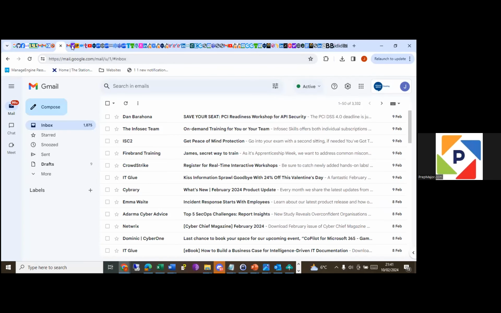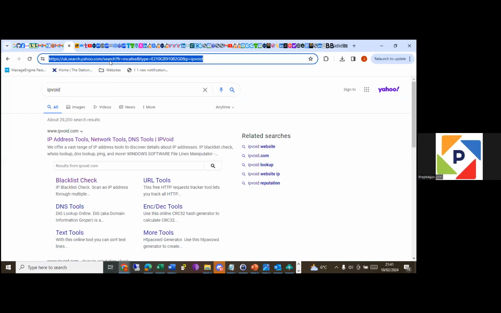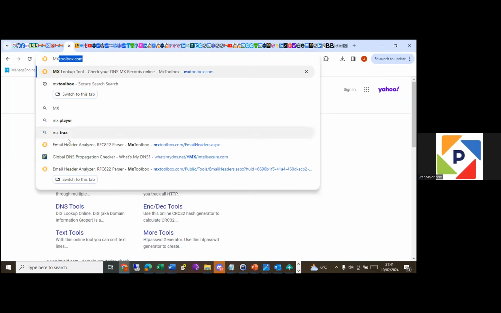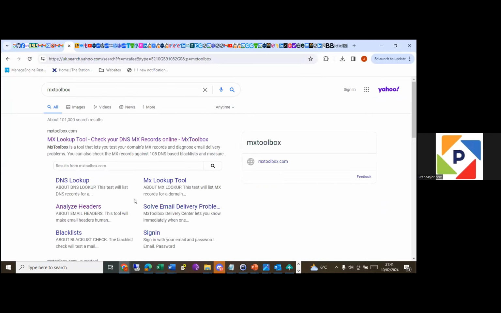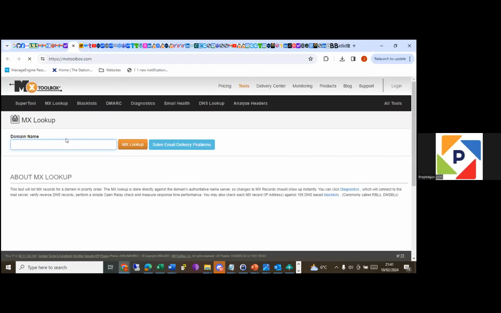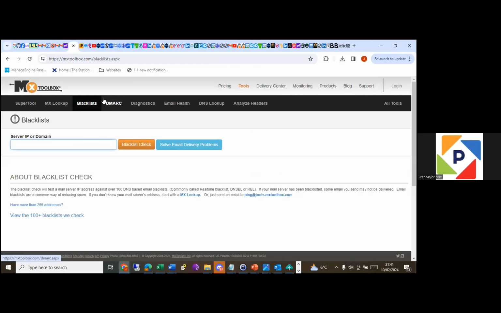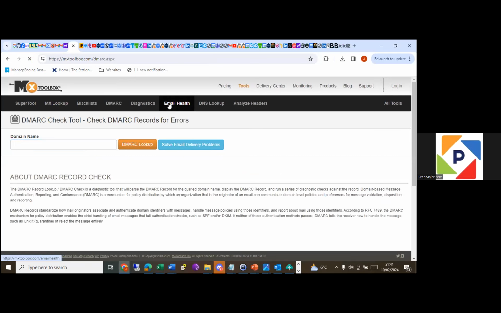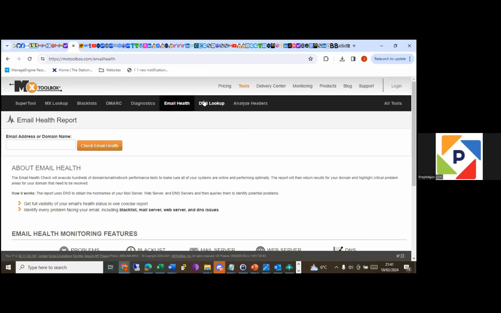Let's go to my favorite. Another tool that we're looking at now is MX Toolbox. This tool is what we use to analyze email headers. If you want to analyze a domain, or check if an IP address has been blacklisted, you want to check for DMARC, check your email, or do a DNS lookup.